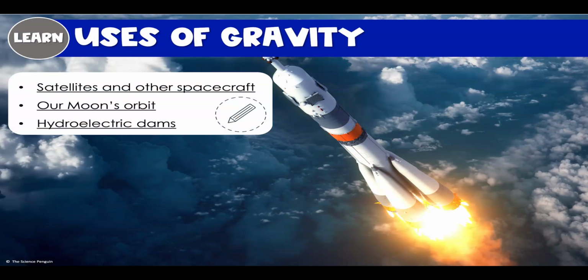So uses of gravity, we can use things like satellites and other spacecraft. The reason our moon stays around us is not because it likes us and it's our friend. It's because Earth's gravity keeps the moon around it. We can also use it for hydroelectric dams.